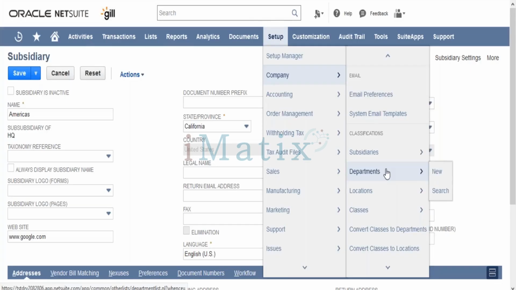And on the location, I can also store my inventory. Inventory is nothing but stock. If I have a particular branch or a warehouse, I will create that as a location in NetSuite, and it can maintain your inventory or stock at that particular location. Have you got the difference between location, department, and class?